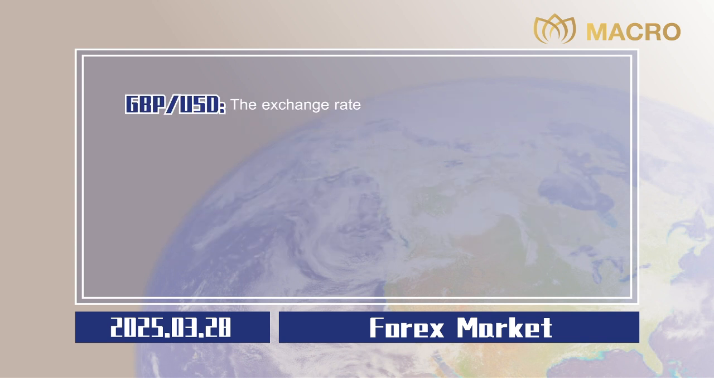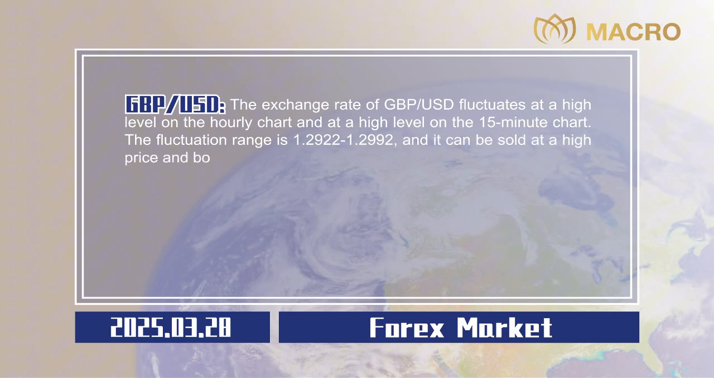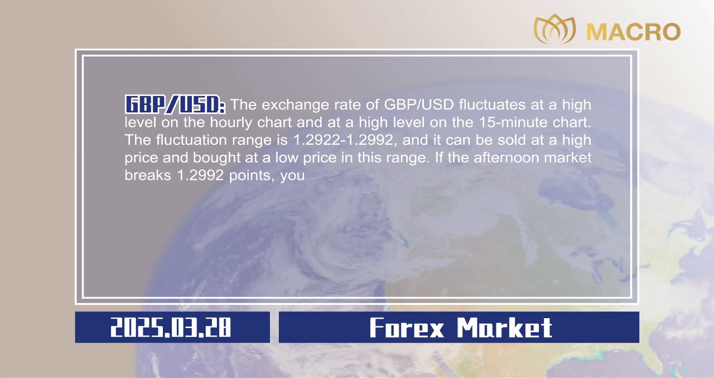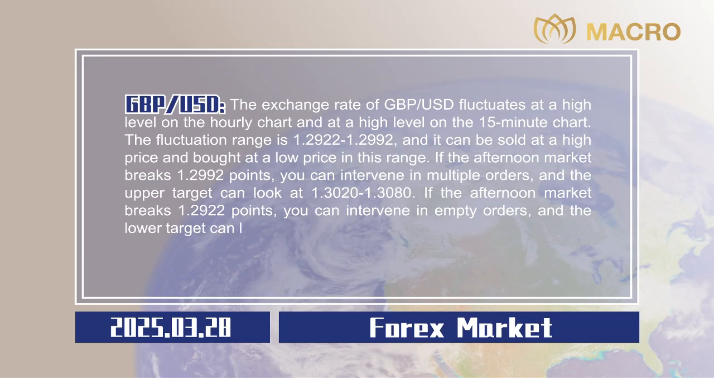Pound sterling to US dollar. The exchange rate of pound sterling to US dollar fluctuates at a high level on the hourly chart and at a high level on the 15-minute chart. The fluctuation range is 1.2922 to 1.2992, and it can be sold at a high price and bought at a low price in this range. If the afternoon market breaks 1.2992 points, you can intervene in multiple orders, and the upper target can look at 1.3020 to 1.3080. If the afternoon market breaks 1.2922 points, you can intervene in empty orders, and the lower target can look at 1.2870 to 1.2810. Stop losses are all 20 points,